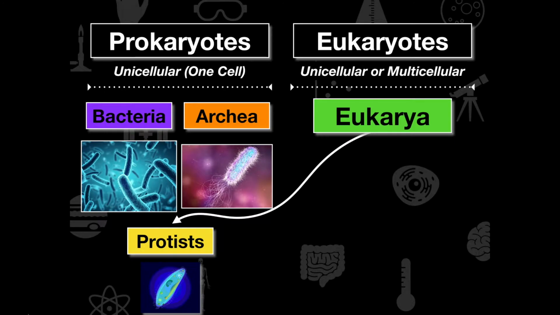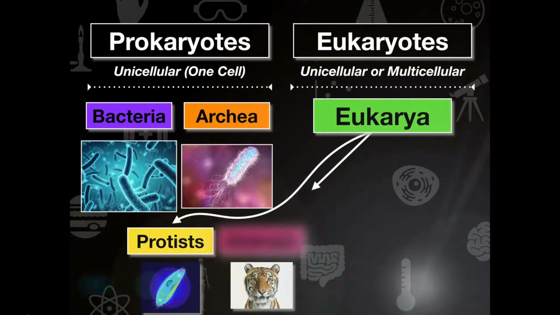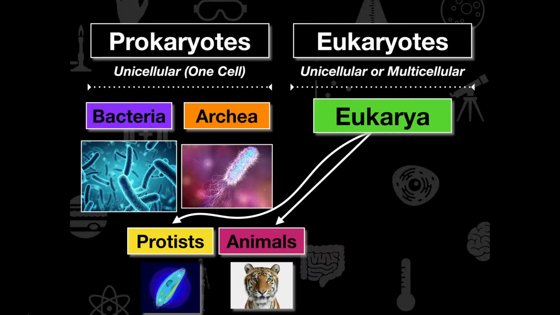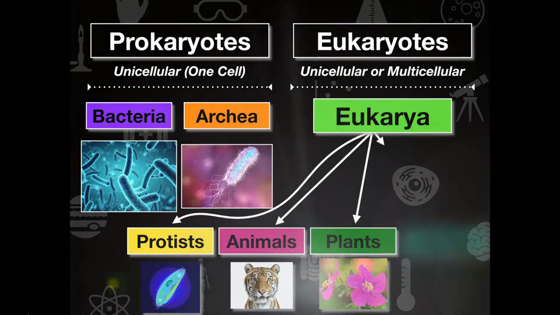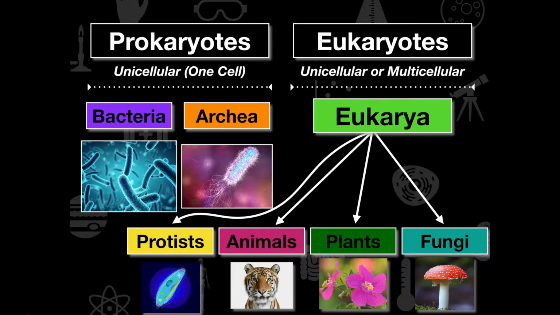Now, if we look at eukaryotes, which can be unicellular or multicellular, eukaryotes can consist of protists, which are going to be single-celled but eukaryotic organisms. We'll talk about why they're eukaryotes, not prokaryotes. And then we can also think about animals like us, maybe this tiger here. Tiger's made out of multiple specialized cells. We have plants, which again have multiple specialized cells. And then fungi, which also are made out of multiple specialized cells.